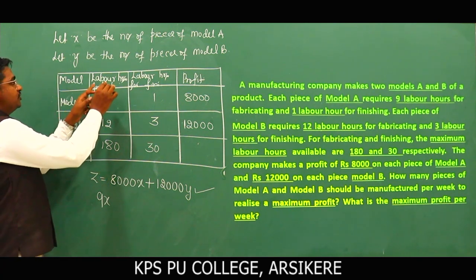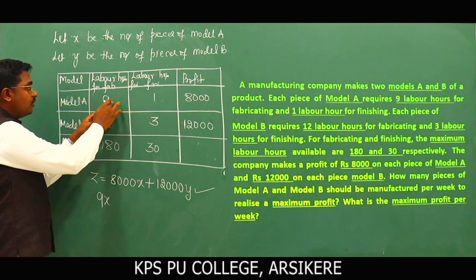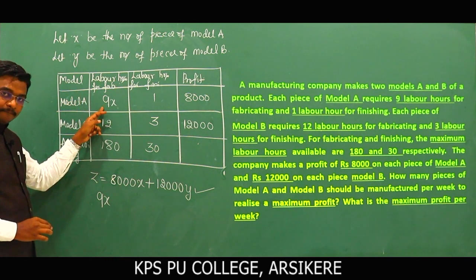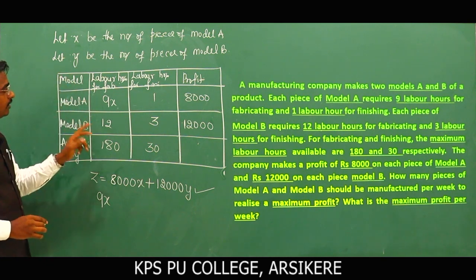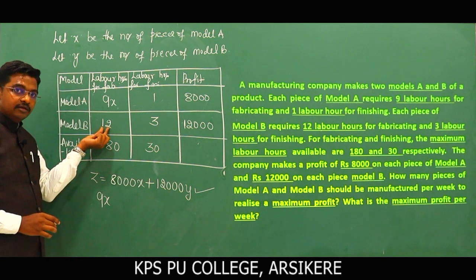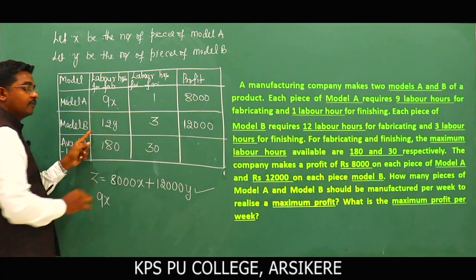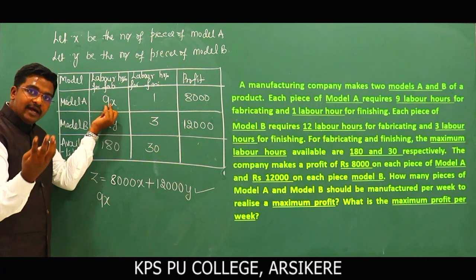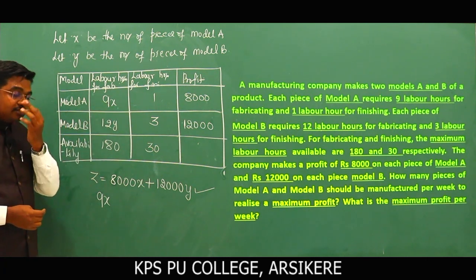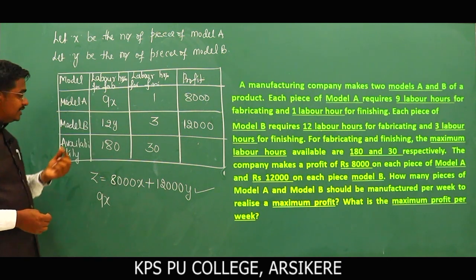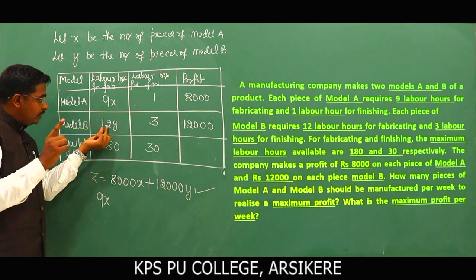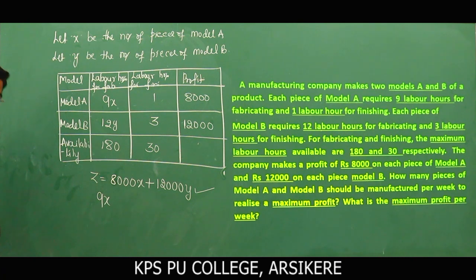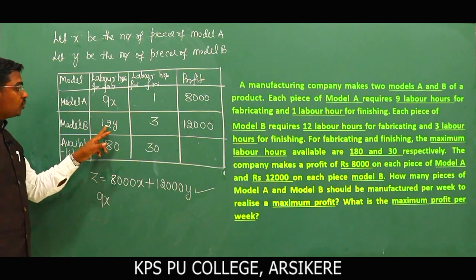I will write it here. For fabricating, first, 9 hours for one piece. Suppose we have x number of pieces, that becomes 9x. Clear? And for model B we need 12 labor hours. We have y number, that becomes 12y. Very simple. For 9 labor hours for one piece, for 2 pieces, 9 twos are 18. For 3 pieces, 9 into 3. Similarly for x number, that becomes 9x. Similarly for model B, 1 piece takes 12 hours, for 2 pieces 12 into 2, for 3 pieces 12 into 3. Similarly for y number of pieces, that becomes 12 into y.